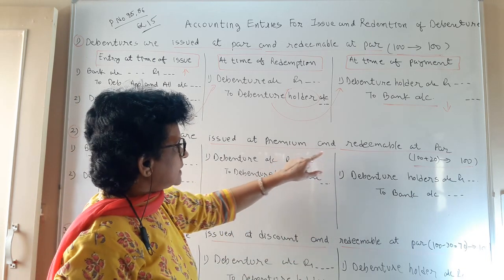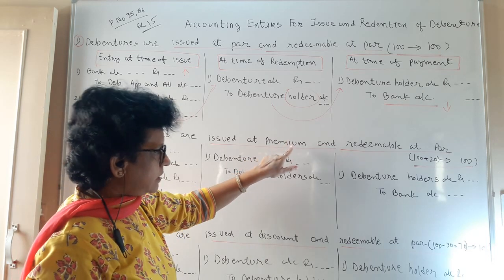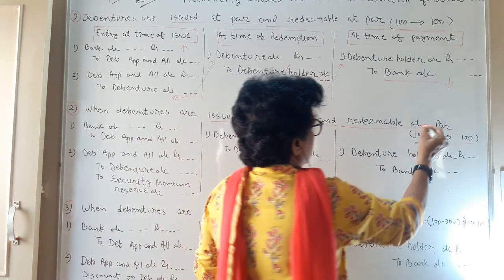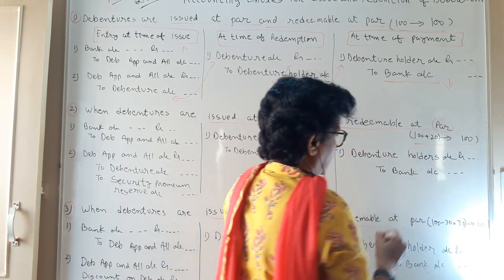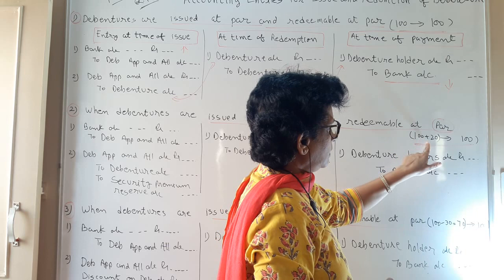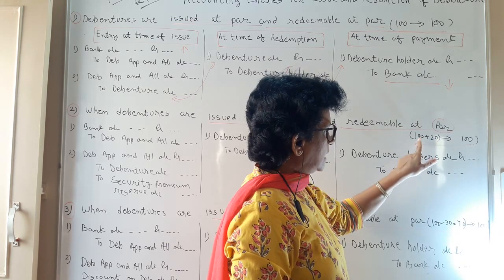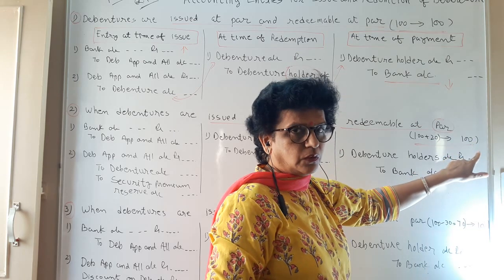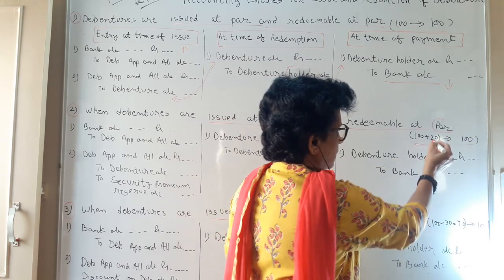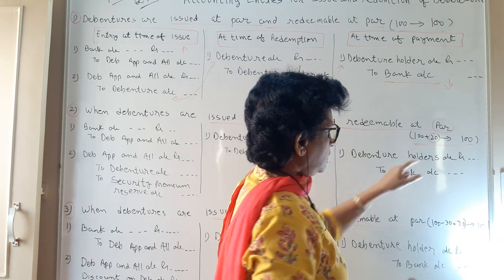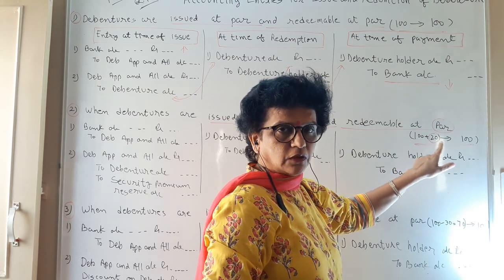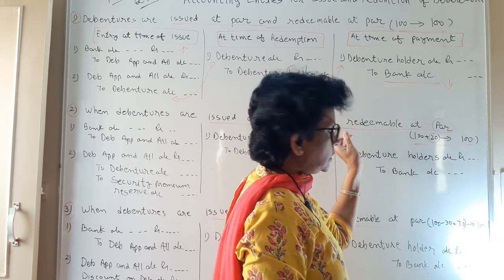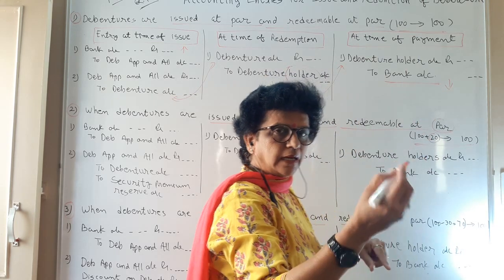The second case is that debentures are issued at premium and redeemable at par. Concentrate here, they are redeemed at par. So premium means 100 plus 20. You have asked for 120 rupees, but you are giving back only 100. So this 20 rupees becomes your gain, and you transfer it to the security premium reserve account. So this is the second situation, issued at premium, redeemed at par.